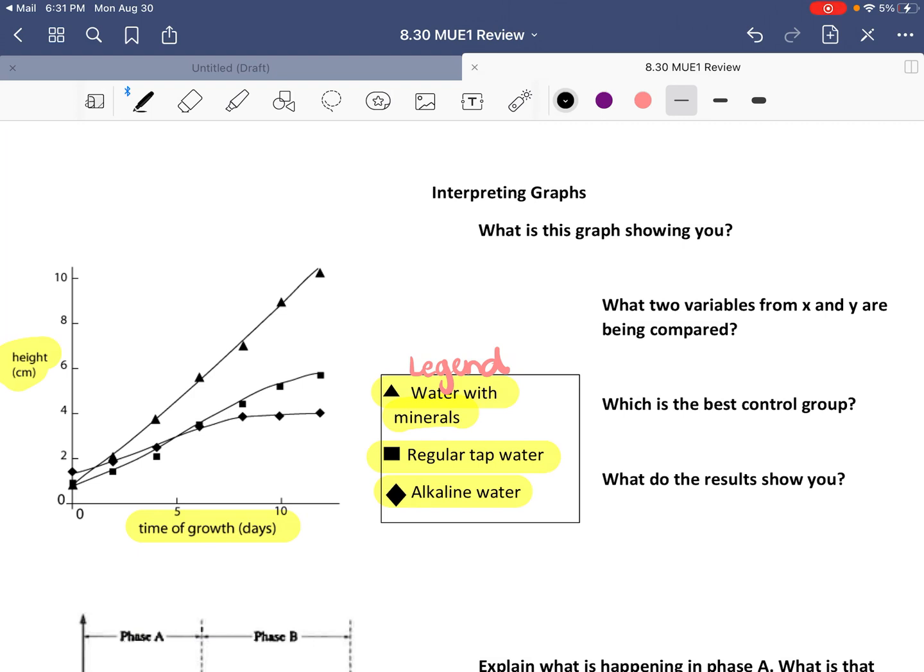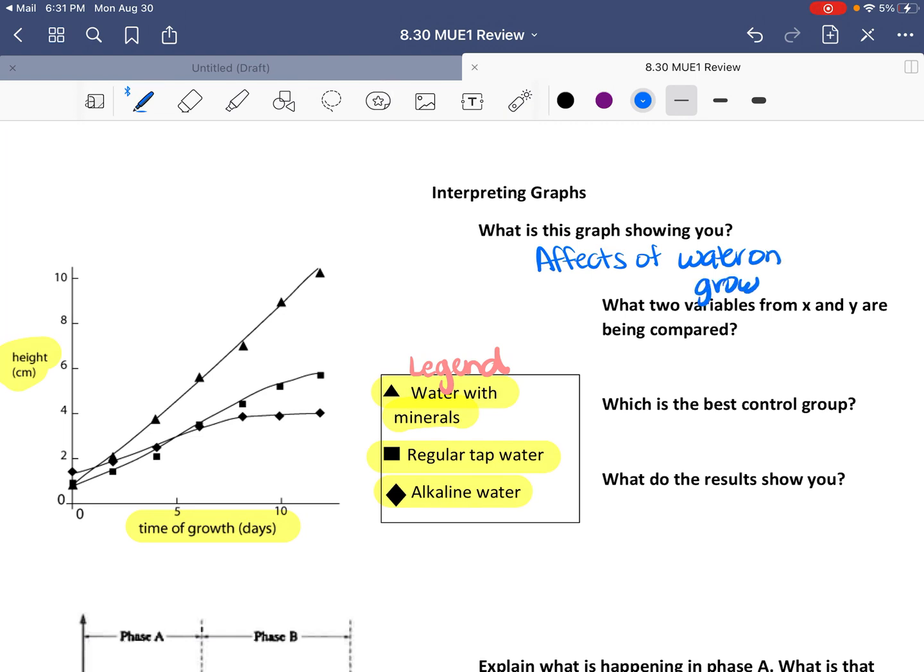As we stated before, when we are looking at graphs, they're telling us a story. So what is this graph showing me? It's showing me that with different types of water, there's a growth change, right? So: effects of water on growth.